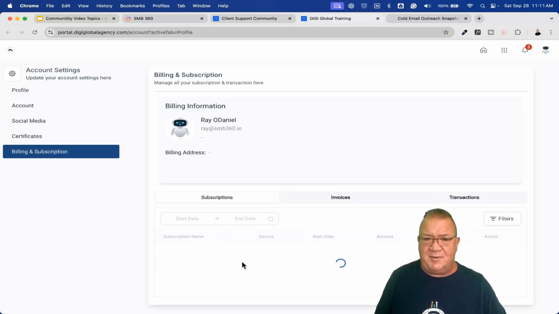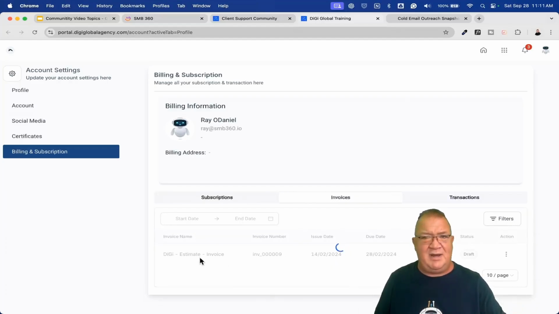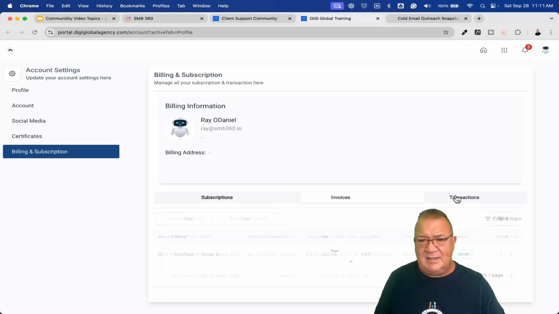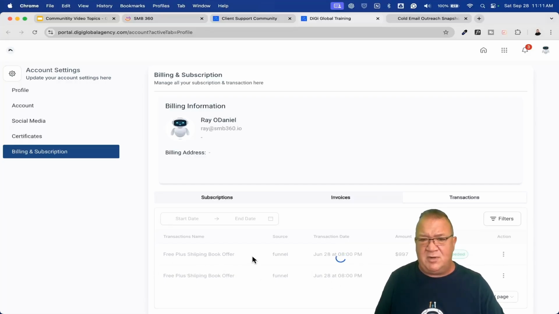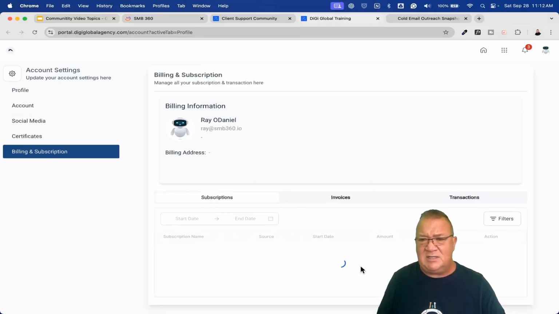Notice that here are all the subscriptions I have, if you've purchased any. I have had a problem with this wheel just constantly spinning. I don't know if this is a problem or something like that, but that's definitely an issue I've noticed, that this wheel keeps spinning. Now, I don't have any subscriptions yet for this one. Some of these other ones are invoices that I've generated on other demos and things like that. Any transactions, any of the things that you've bought or purchased, will be included in here. And it's all tied back to your email address. This email ties to all the invoices and purchases. Now you have access to that here in this particular portal.